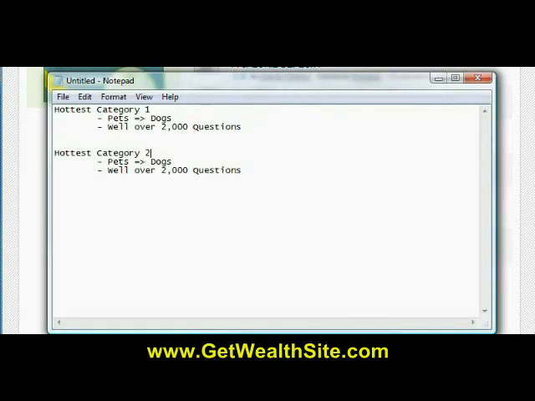So you can see it adds up really fast. It's really easy to find this. So this hottest category 2 would be health, and then diet and fitness. And then I could say well over 4,000 questions. So this right here, out of the 2 hottest categories that I have a personal interest in, I can see hottest category 2, I would make far more money in because there's more questions to answer.